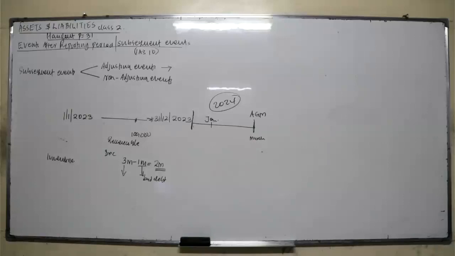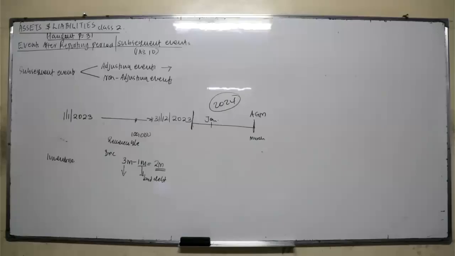That is adjusting. Number 4, destruction of a major asset by fire. Non-adjusting. Number 5, bankruptcy of a major customer. Adjusting, correct, because bankruptcy of a major customer is all about the debtors.